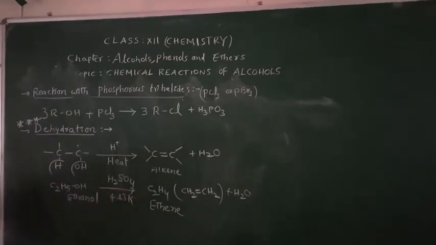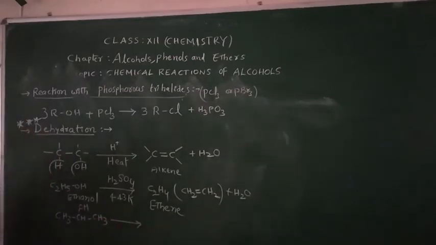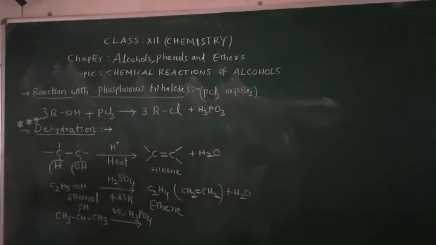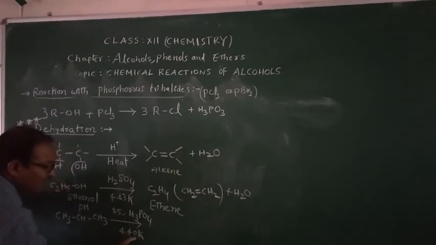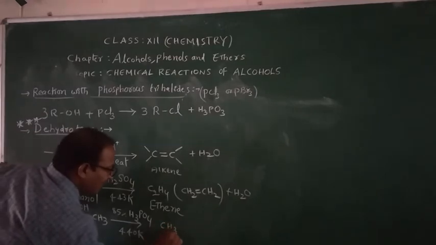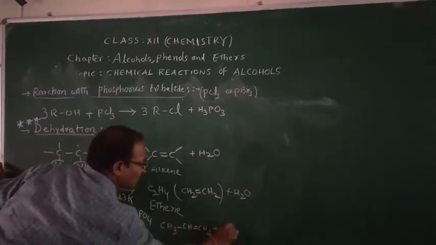In the same way, if you take any secondary alcohol, for example, this is propanol. This is a secondary alcohol, right? If you take any dehydrating agent, even 85% orthophosphoric acid is enough, at 440 Kelvin temperature. A little lower temperature. At 440 Kelvin, the same thing is happening, alkene is forming, right? This is also a dehydration reaction.